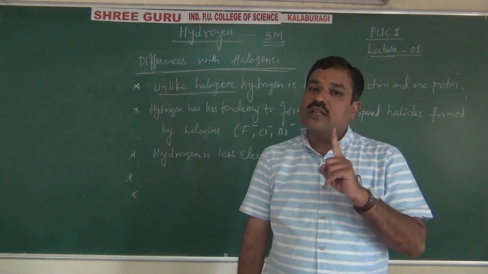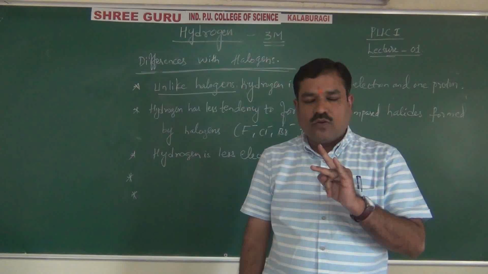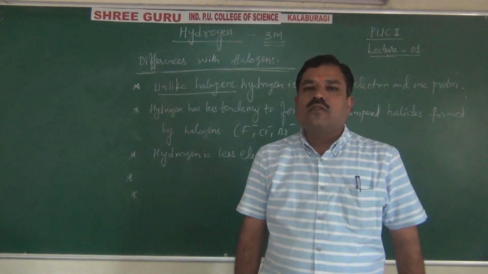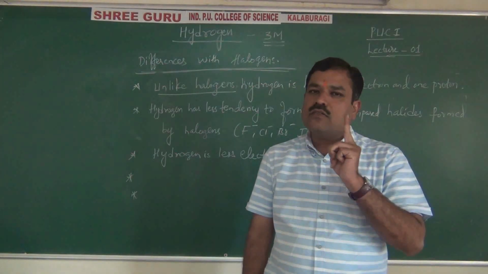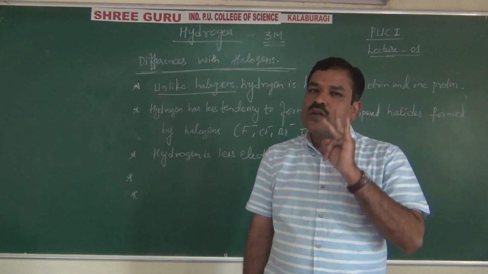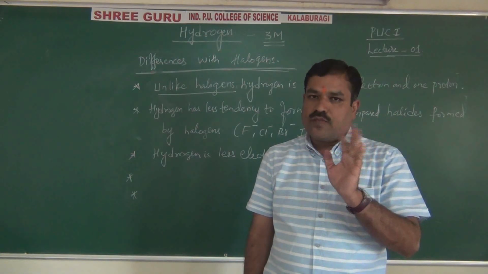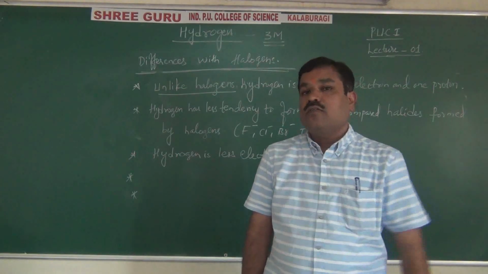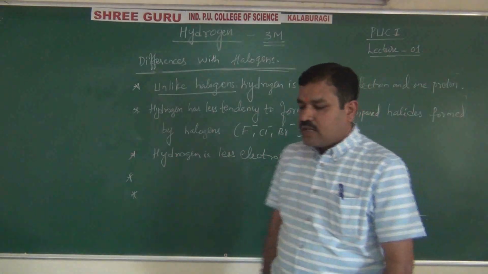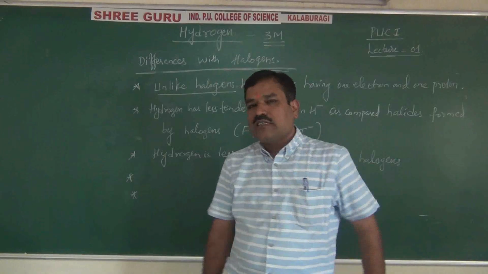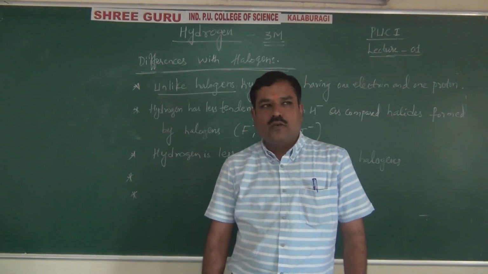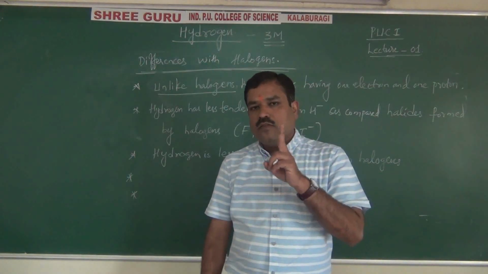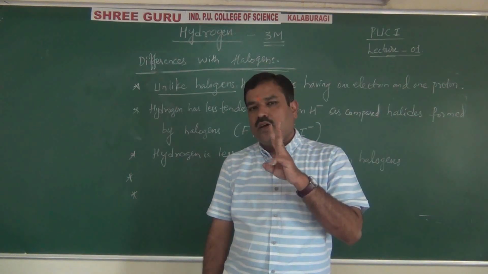Especially fluorine is the highest, the most electronegative element in the periodic table, followed by oxygen, then chlorine, bromine, iodine. You will study that in the periodicity of elements. So please remember, fluorine is the boss, the highest electronegative element in the whole periodic table, followed by oxygen, then chlorine, bromine, and iodine.